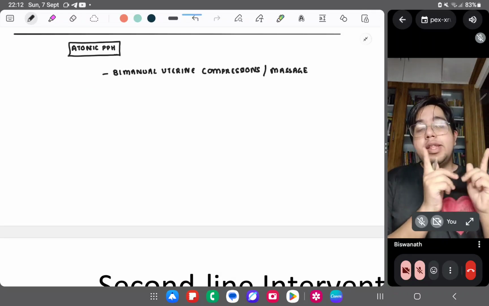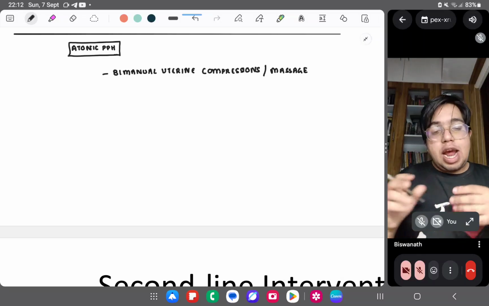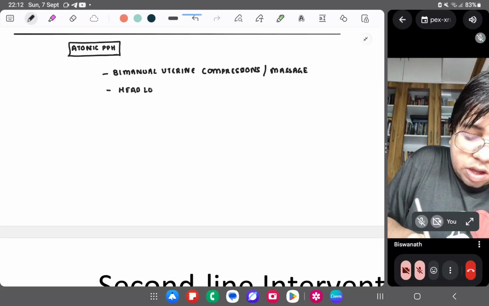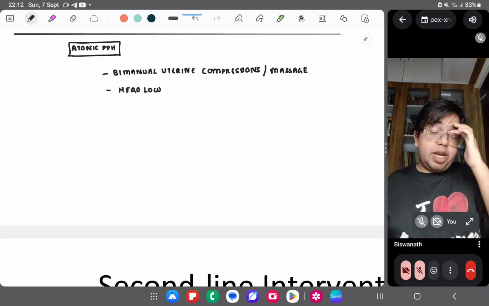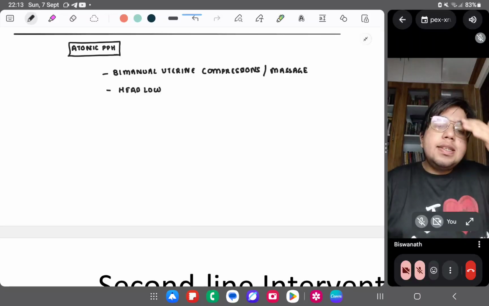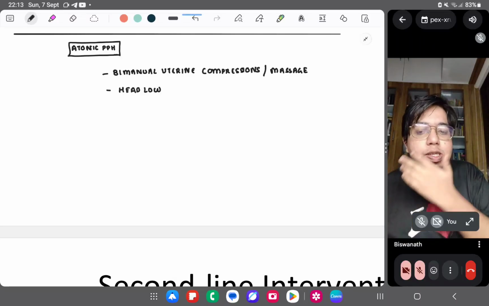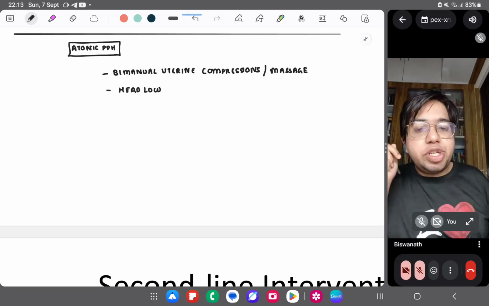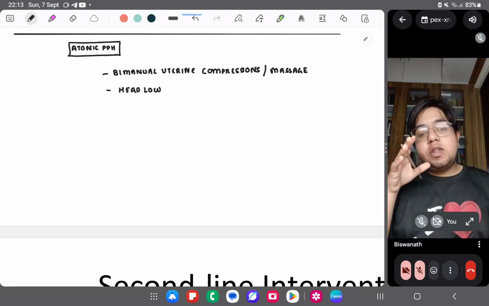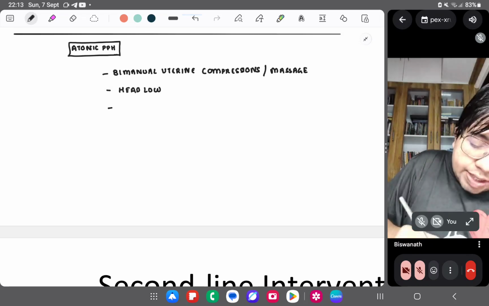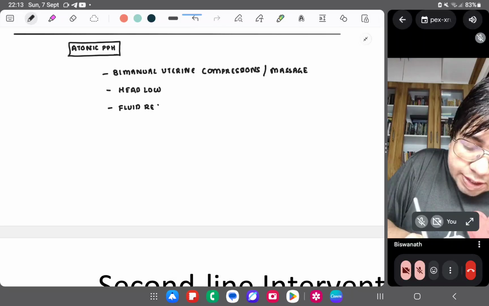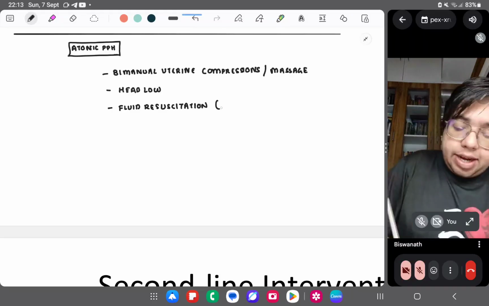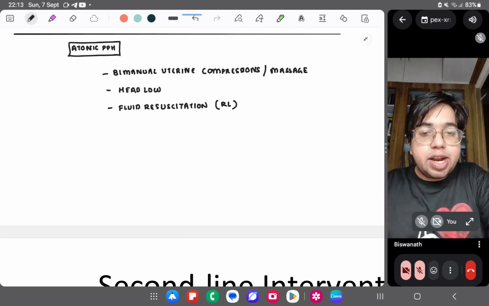Then you have to analyze the position of the patient and you have to keep the head low, right? Head low position is a basic step of management to improve the venous return. Since the patient is losing much blood, you have to maintain the cardiac output temporarily. So head low position is important. Since the patient is losing electrolytes along with blood, fluid resuscitation is very important. We give the patient Ringer lactate, right?